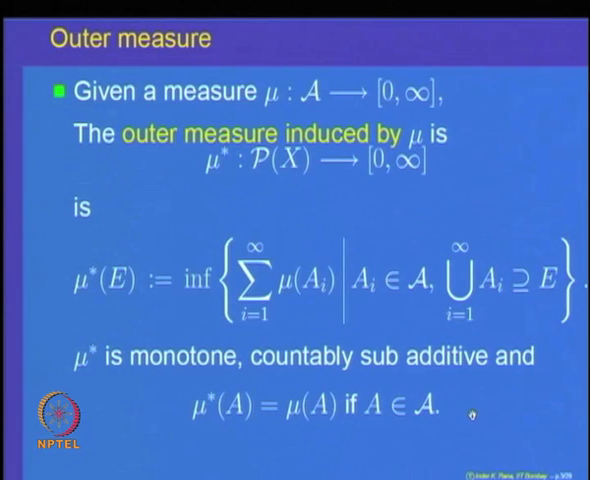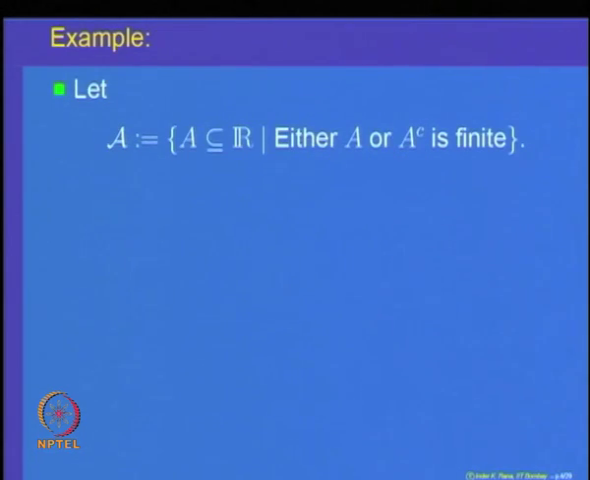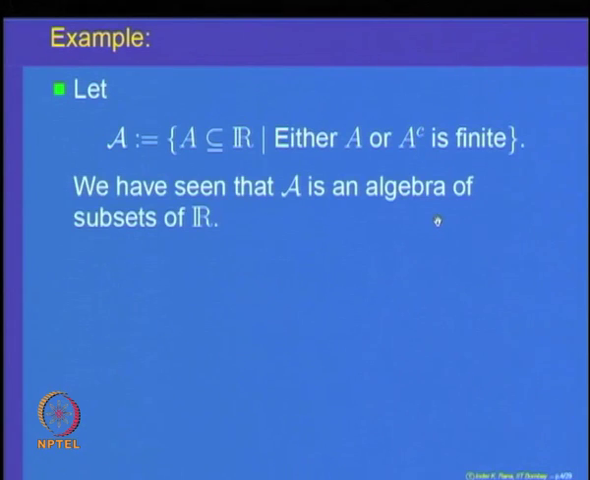So, let us look at an example of this outer measure. In this example, we will start with the collection A of all subsets of the real line which are either finite or their complements are finite. Recall that in the beginning of the lectures, we have shown that this collection A forms an algebra of subsets of the set R.